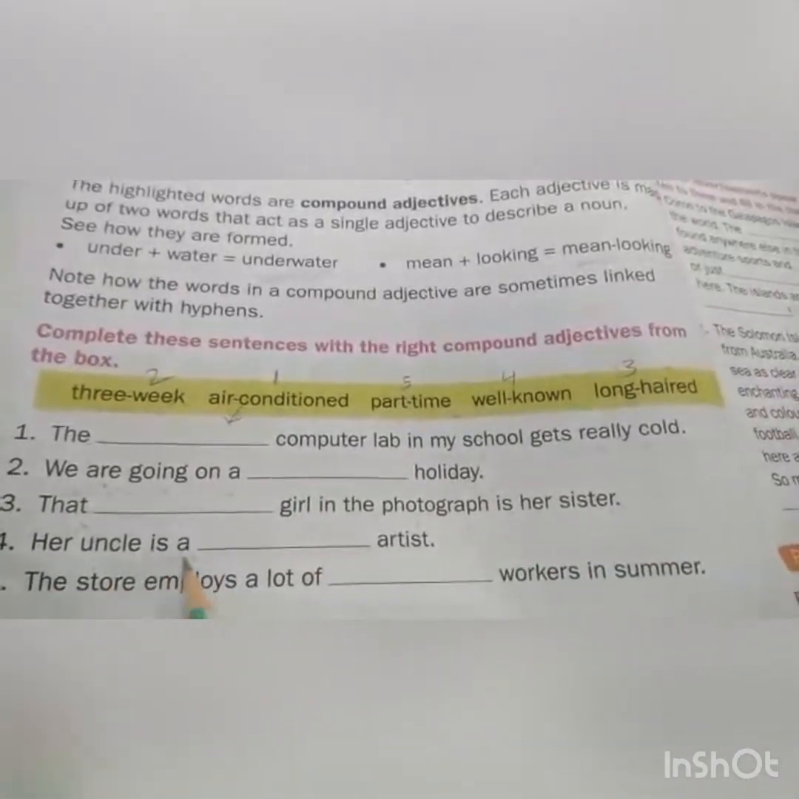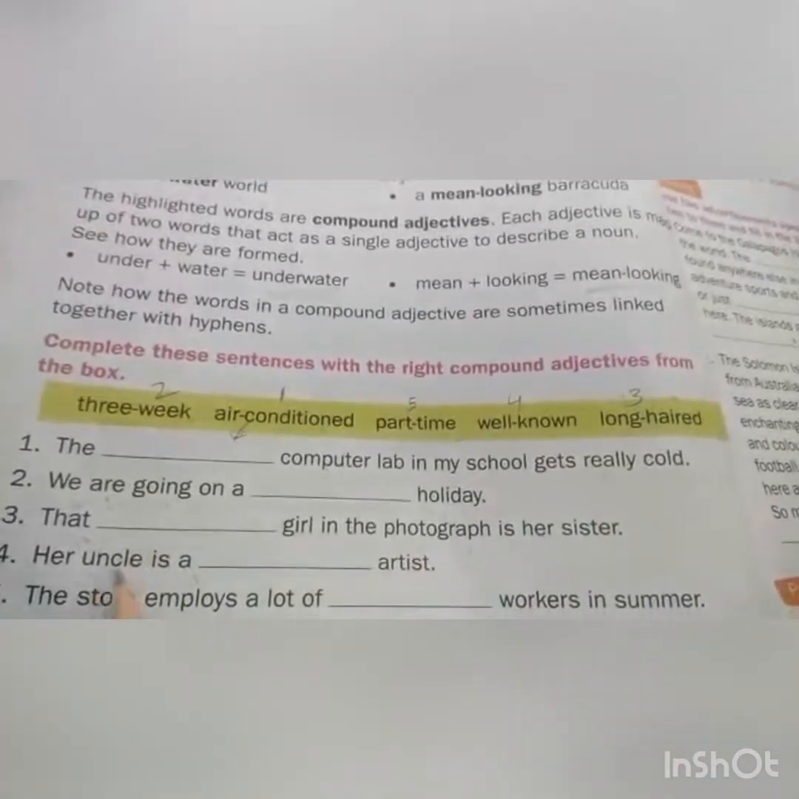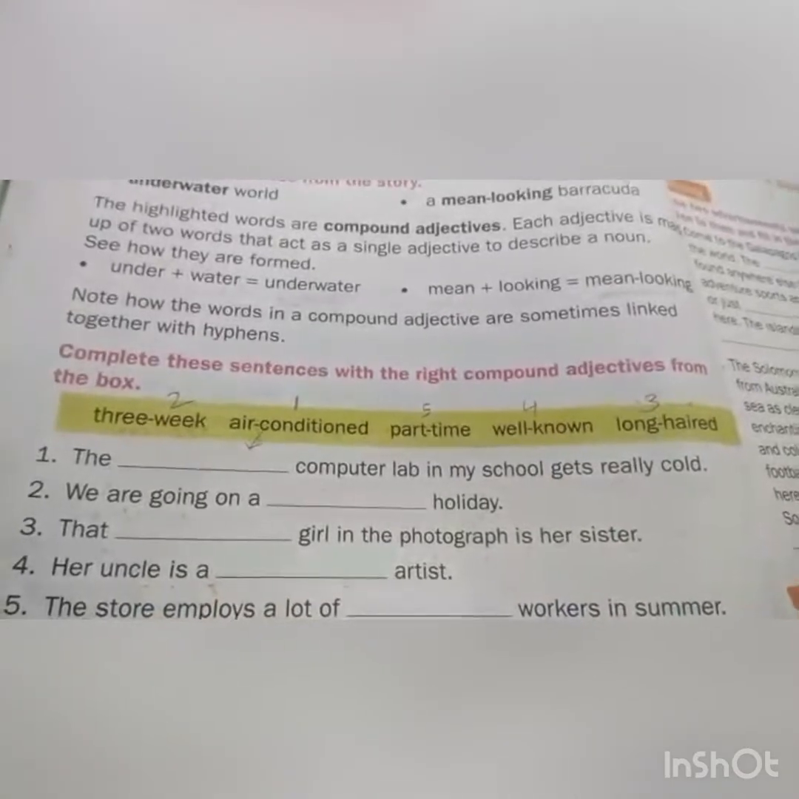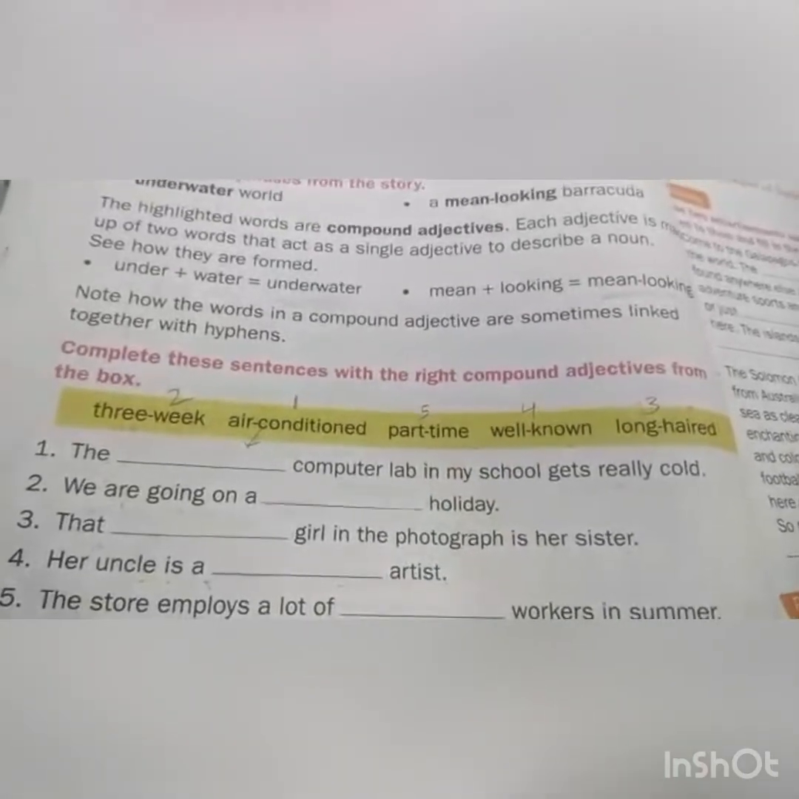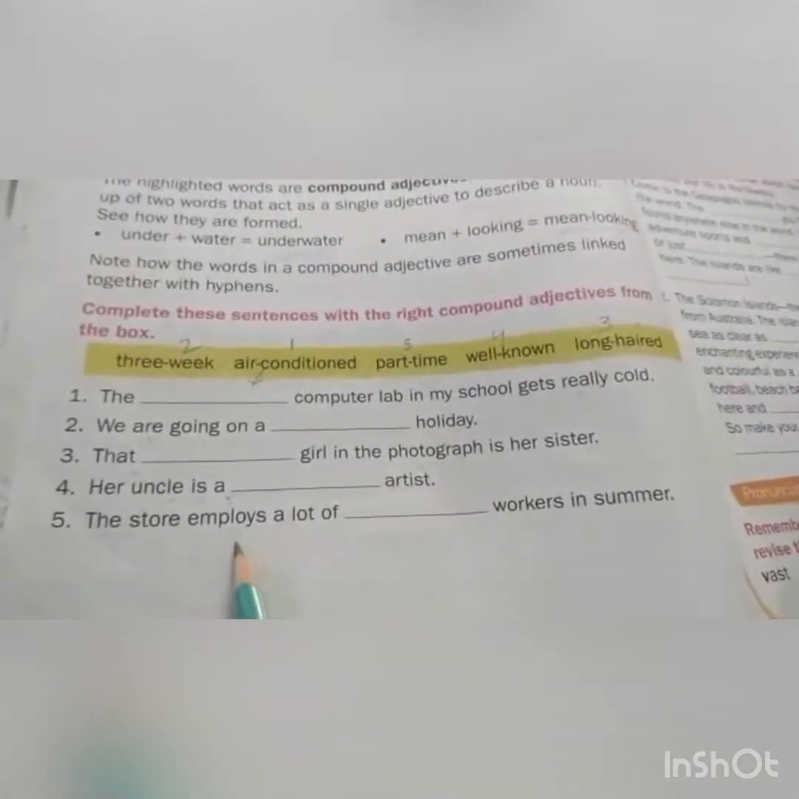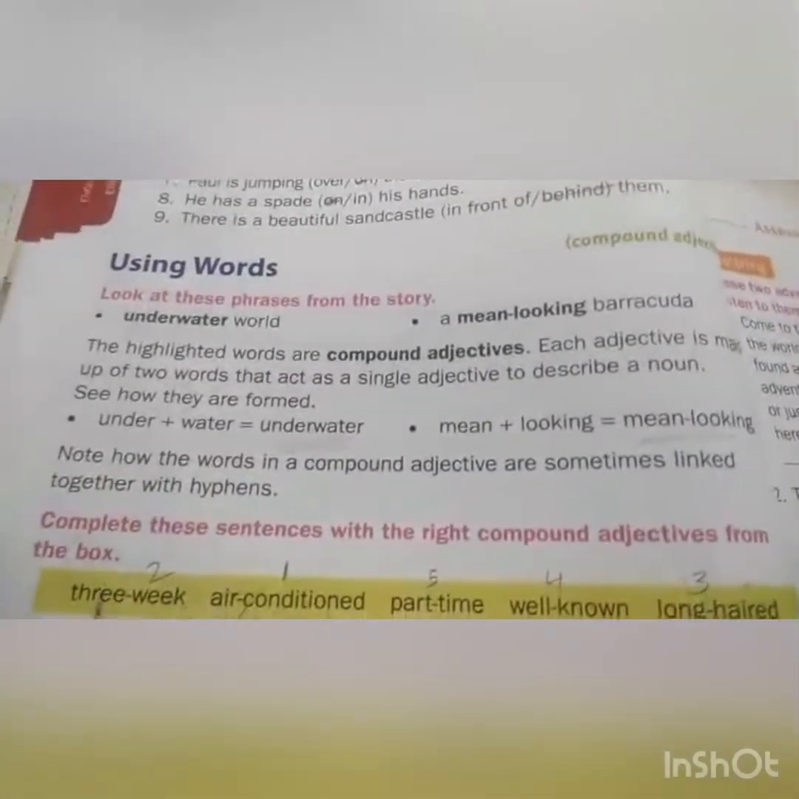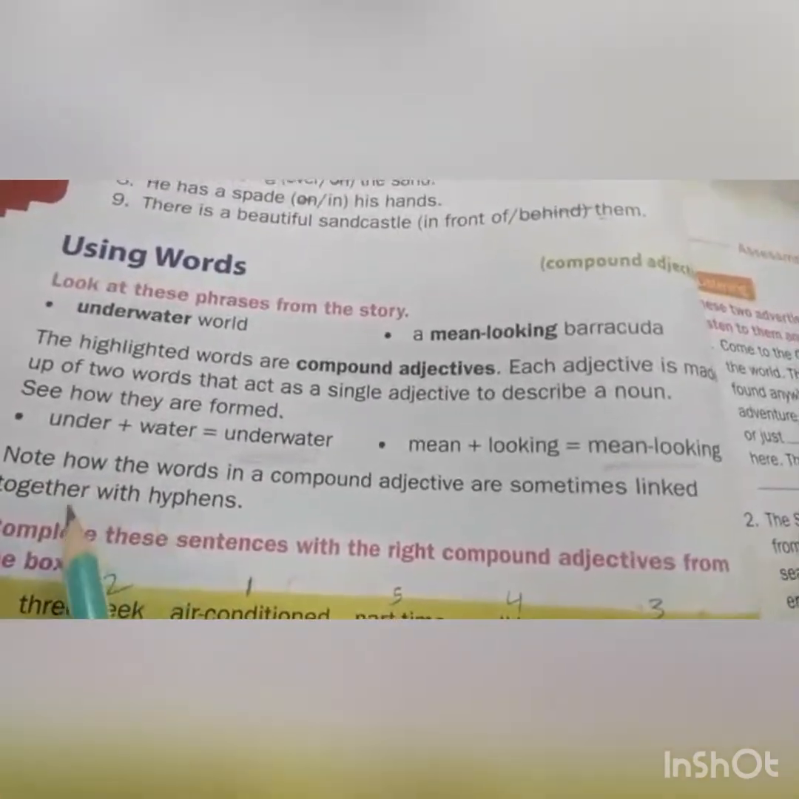Her uncle is a well-known artist. Her uncle is a well-known artist. The store employs a lot of part-time workers in summer. The store employs a lot of part-time workers in summer. Okay, children, do you understand the compound adjective forms? Okay.